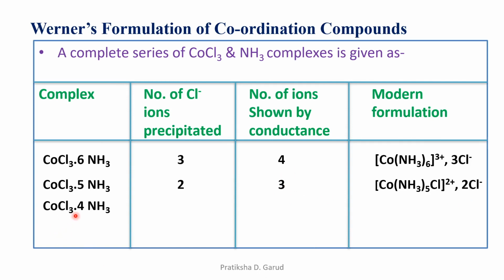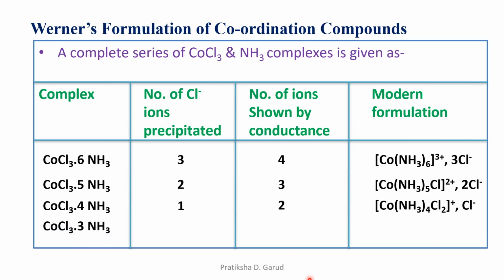Next is CoCl3·4NH3. So what is the secondary valency? That means the coordination number is 6. Out of the 6, 4 are NH3, and the remaining 2 will be Cl. That means 2 Cl will be inside the square bracket and 1 will be outside. So the number of Cl minus ions precipitated will be only 1, because only 1 Cl minus is outside the square bracket, and hence the total number of ions will be 2, and the modern formulation is [Co(NH3)4Cl2]+. This is 1 ion, and 1 Cl minus, total 2 ions. So this is the number 2.